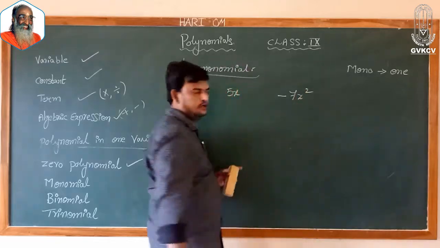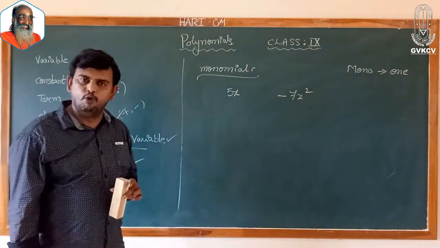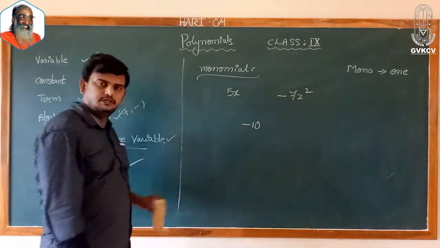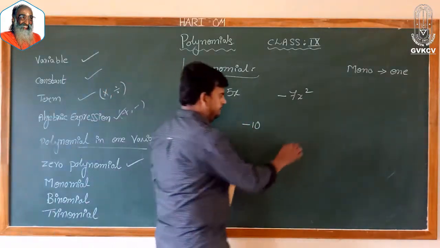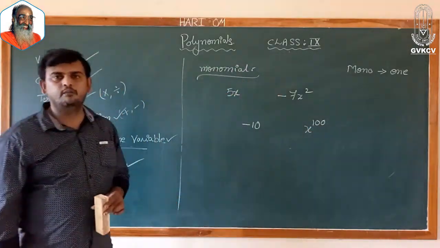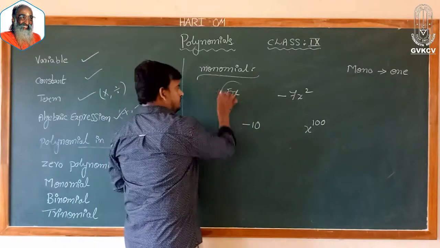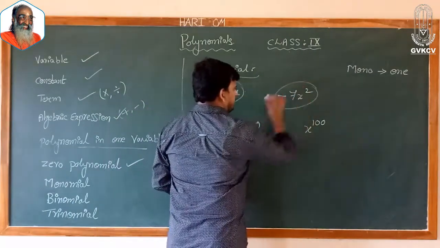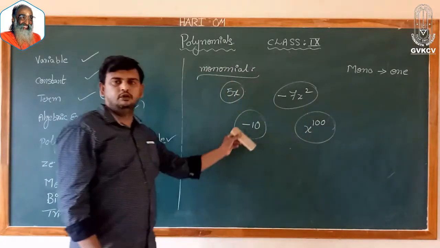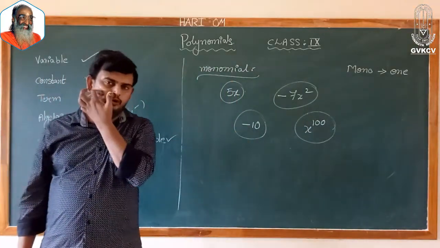Minus 7x square is also a monomial. Minus 10 is also a monomial. X power 100 is also a monomial. Means only one term, and only one term. All these are nothing but called monomials.